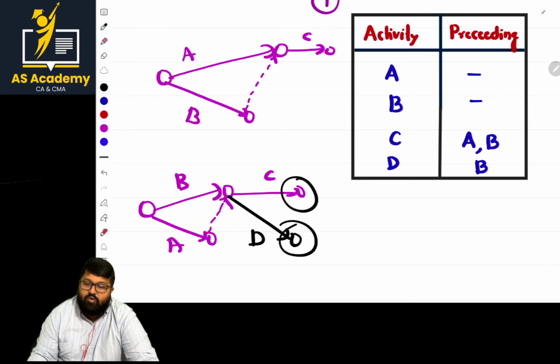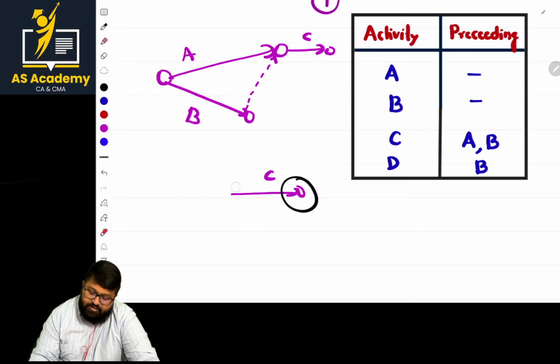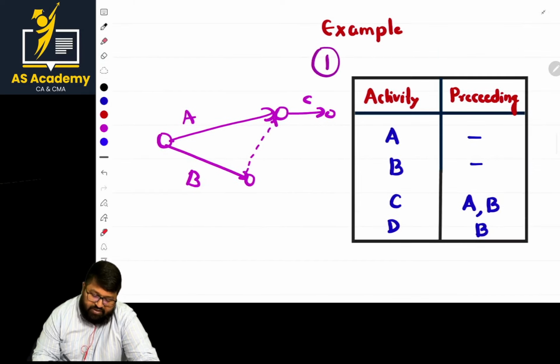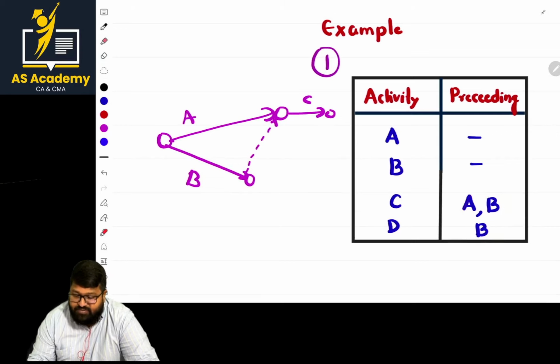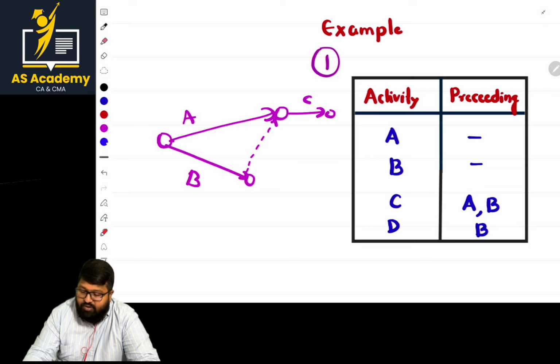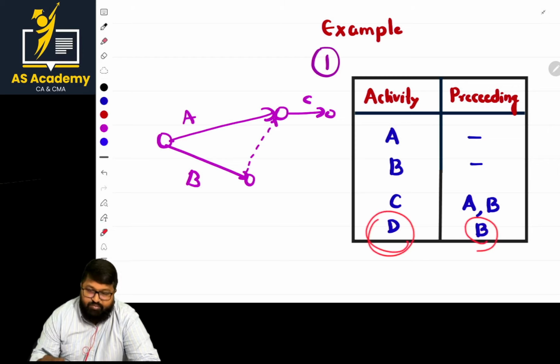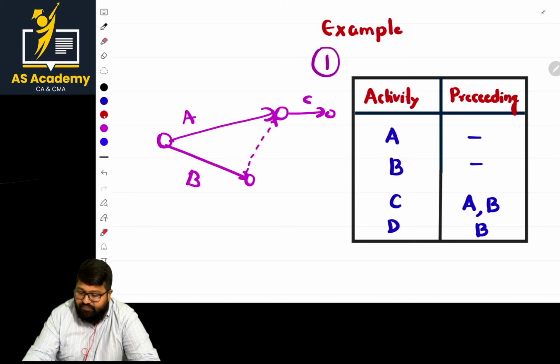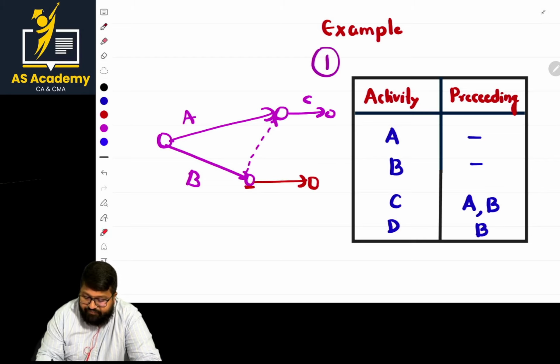So how to make it appropriate? What is the logic we said, ma'am? The logic is that whatever activity is repeating twice, from that we have to start a dummy. So I started there. Now what is the next point? D starts after the completion of B. Where B is done, I will start D from there.